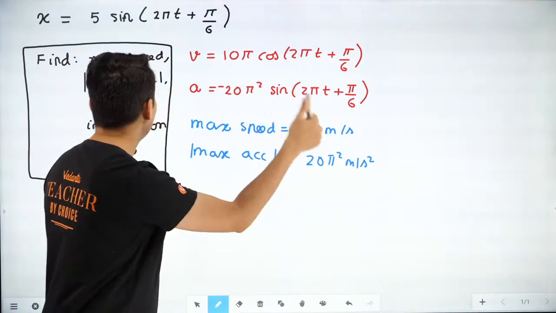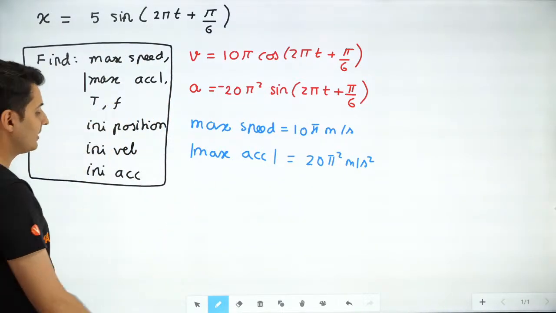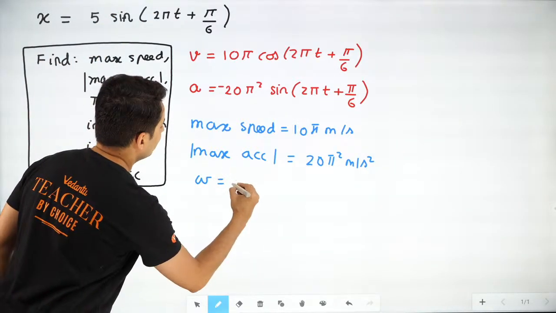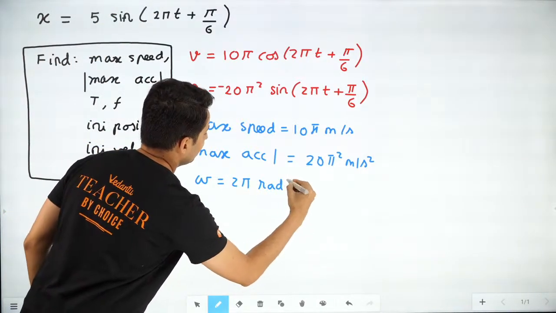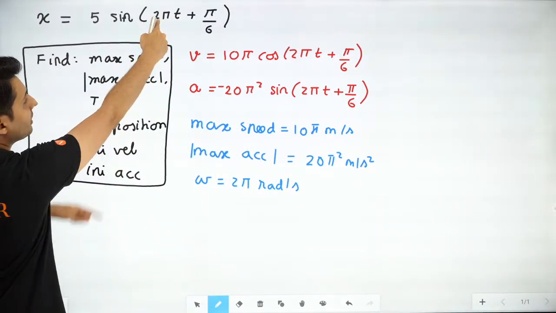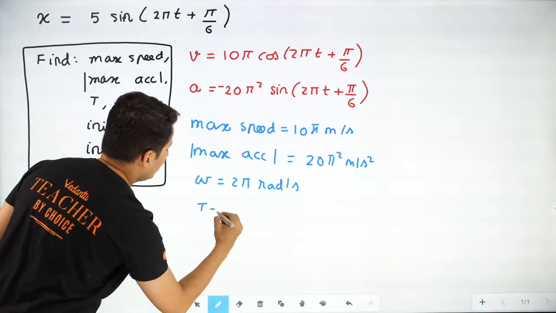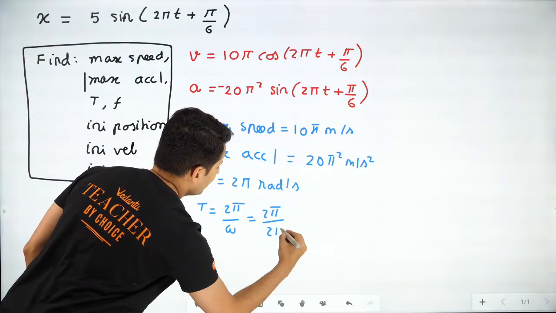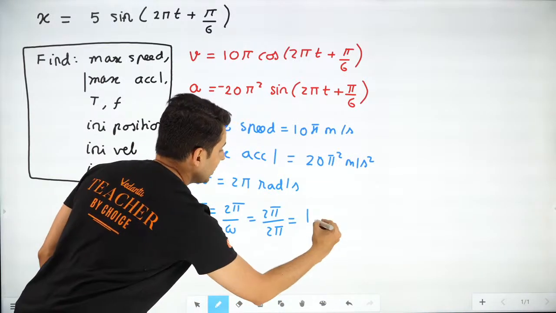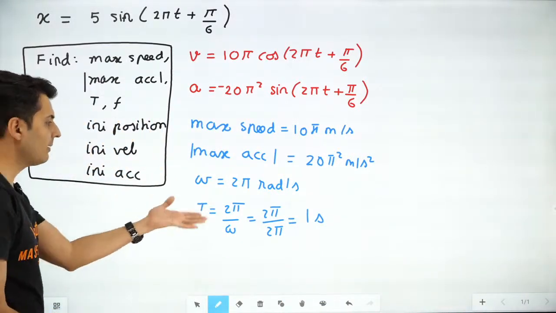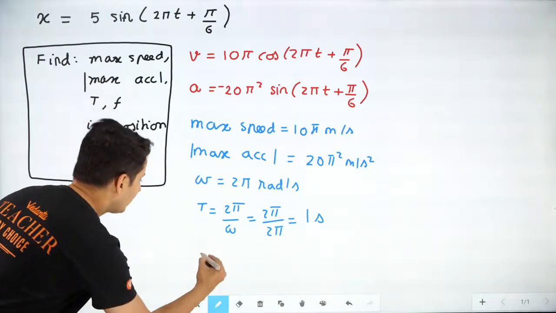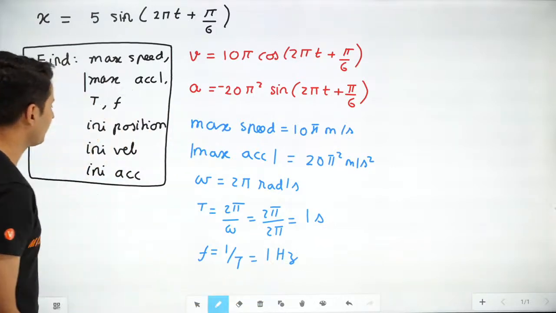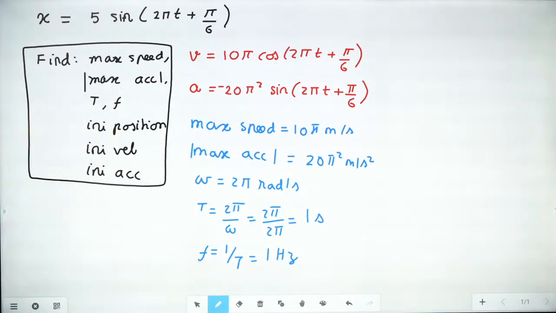Very good. Next, what is the time period and frequency? Okay, for that check what is omega. Now omega here is 2 pi radians per second, isn't it? It's given. This is omega. So guys, what will be time period? 2 pi by omega, and just put it over here. So what will it become? It will become 1. So 1 second is the answer for time period. So it takes 1 second to complete an oscillation, and frequency, remember, is 1 by time period. So it will be 1 hertz. So I have found that out as well.